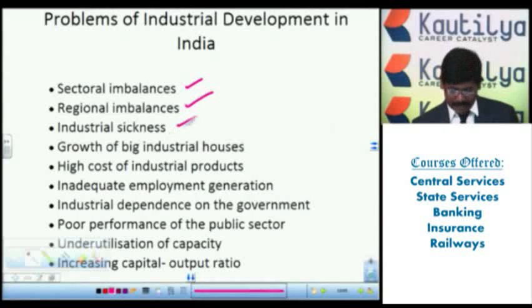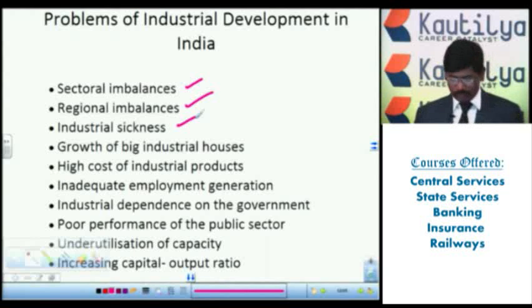Next one, industrial sickness. Industrial sickness we used to face in India mainly because of power cuts, lack of raw materials, lack of skilled labor, and lack of financial conditions. So industrial sickness is also very high in India. Next one, growth of big industrial houses. When you observe the growth of big industrial houses in India, it is tremendous. Only a few have developed, but not all the areas according to our present situations.